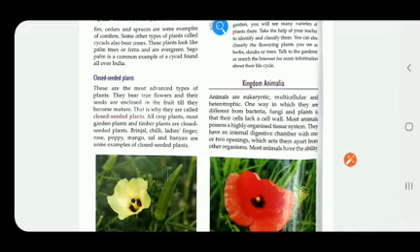Before that we read about the naked seeded plants, where the seeds are not enclosed in a fruit. All crop plants, most garden plants and timber plants are closed seeded plants like brinjal, chili, lady's finger, poppy, rose, mango. These are examples of closed seeded plants.